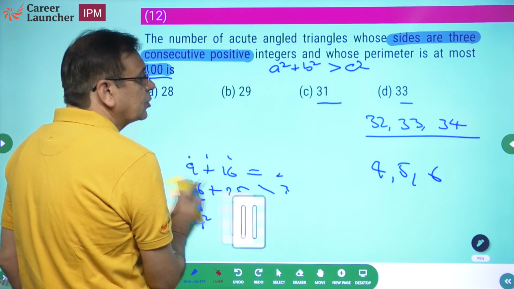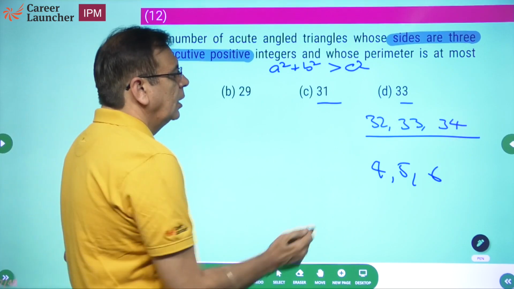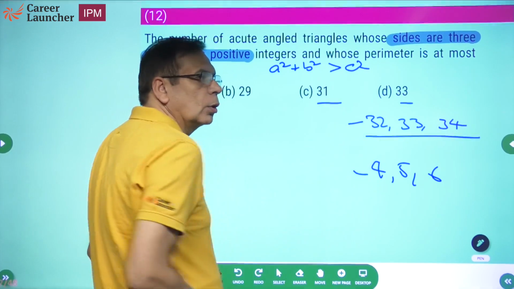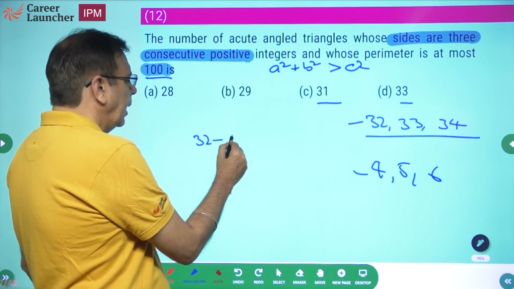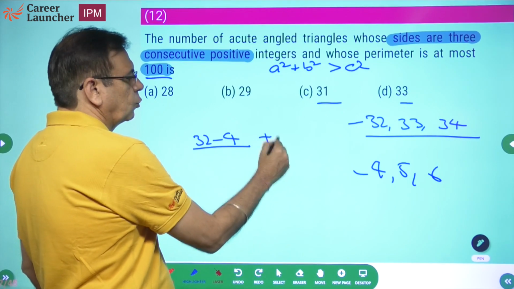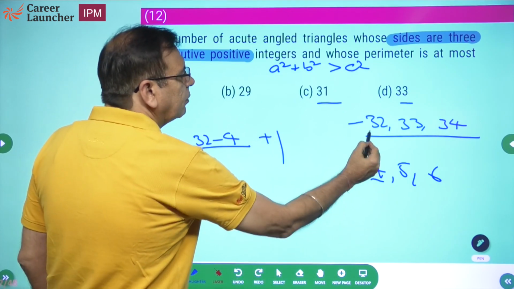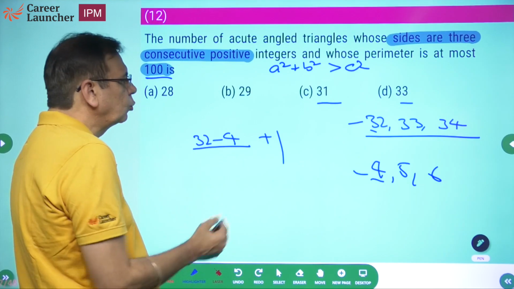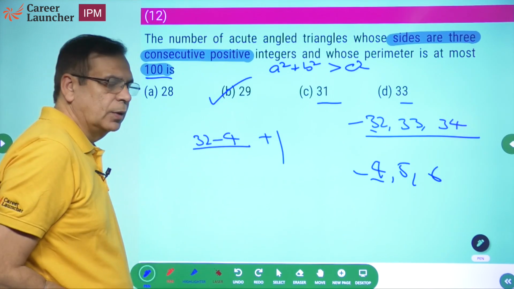How many triangles are these? From 4 to 32, both inclusive. It will be 32 minus 4 plus 1. Why plus 1? Because both of these have to be included. 32 minus 4 is 28, plus 1, 29. Okay.